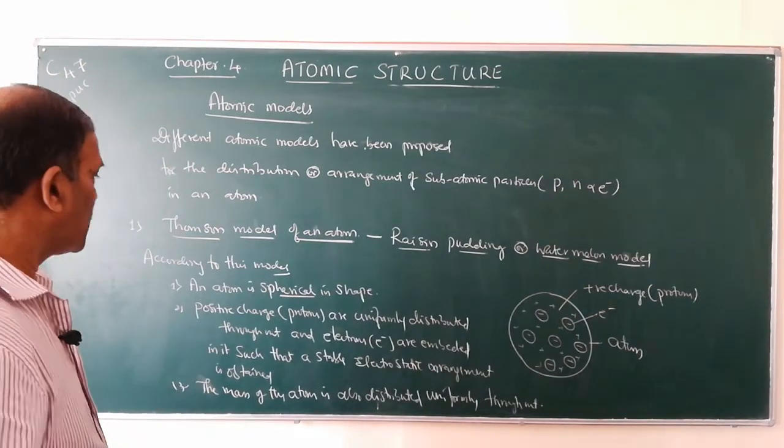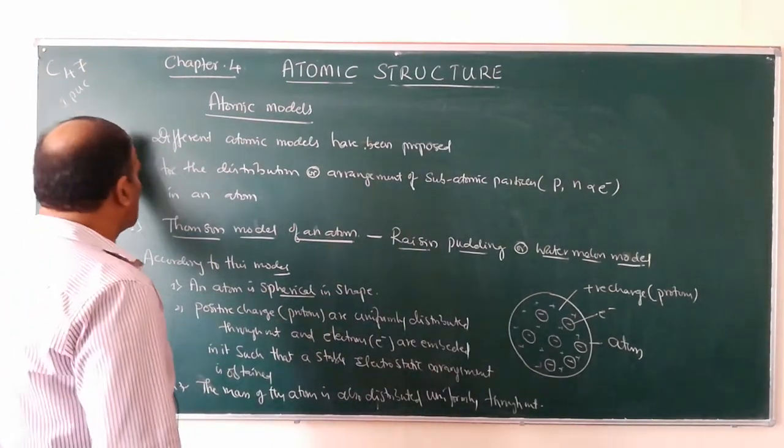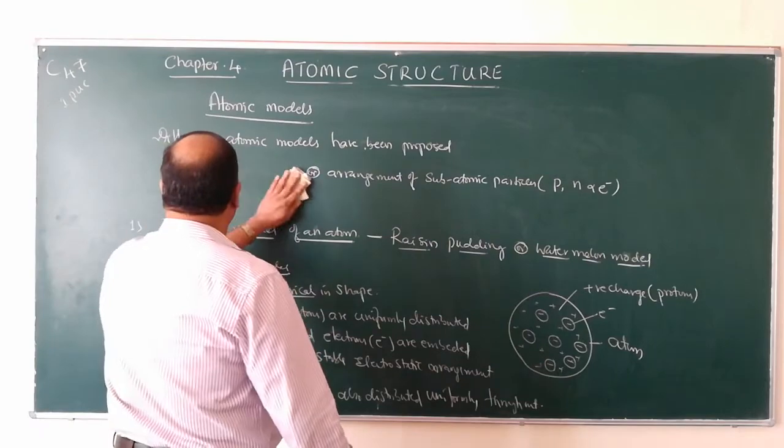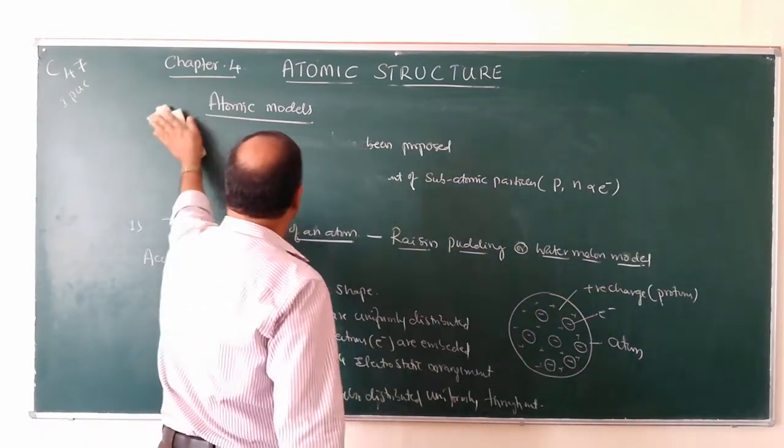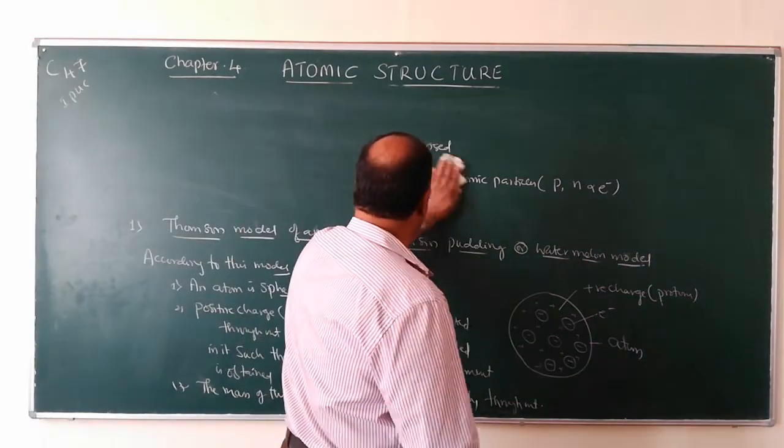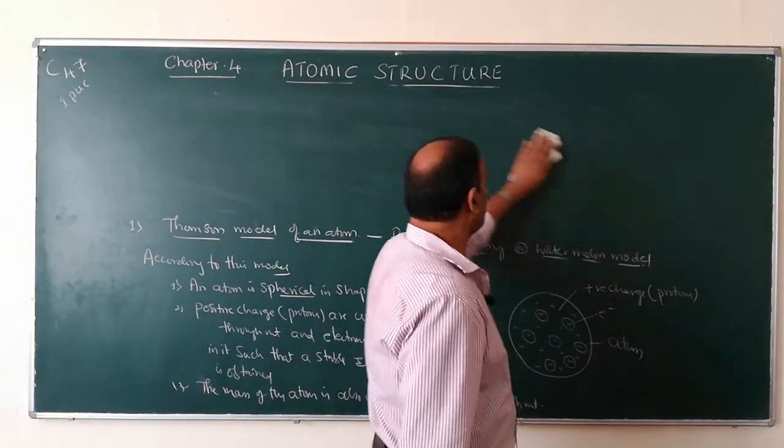So this is the Thomson model. What is the drawback of this model? So this is a very good old model of an atom.